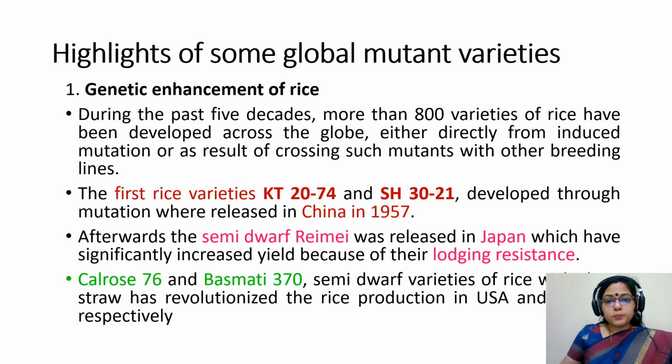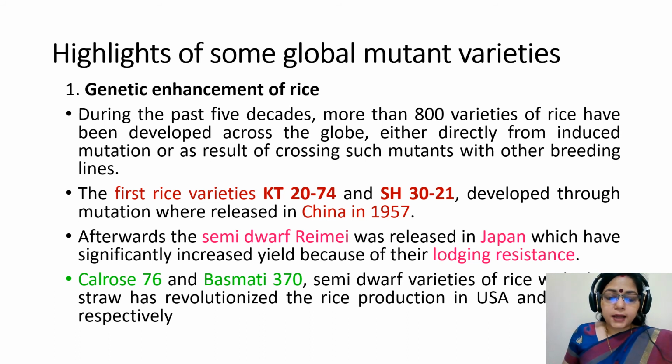Highlights of some global mutant varieties. Number 1. Genetic enhancement of rice. During the past 5 decades, more than 800 varieties of rice have been developed across the globe, either directly from induced mutation or as a result of crossing such mutants with other breeding lines. The first rice varieties KT20 74 and SH3021 developed through mutation were released in China in 1957.